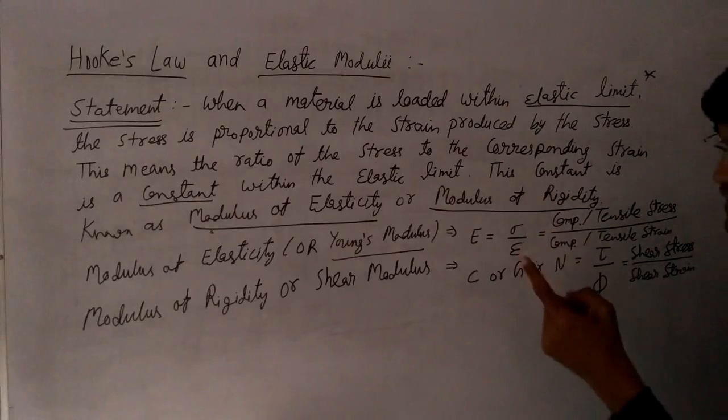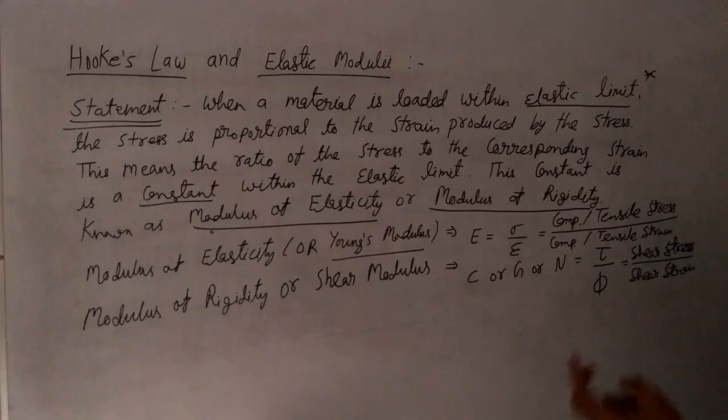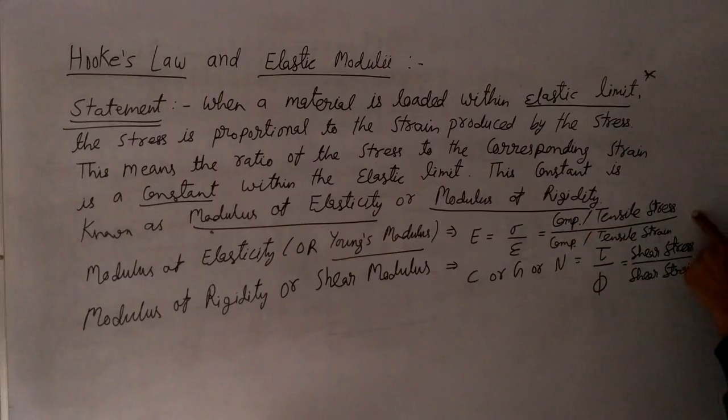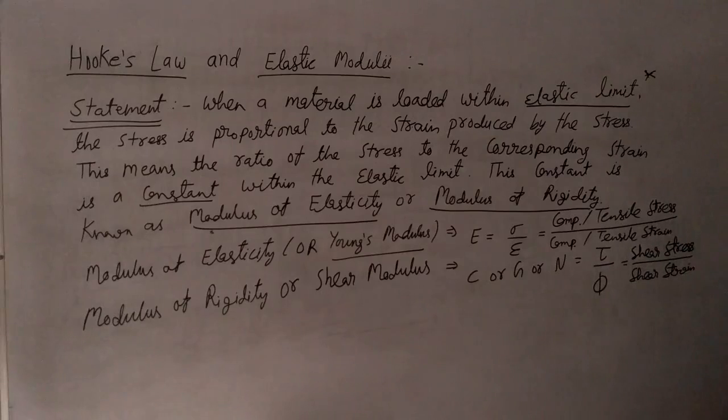The stress can be of two types: it can be compressive or tensile. So sigma is compressive or tensile stress, and epsilon is compressive or tensile strain.